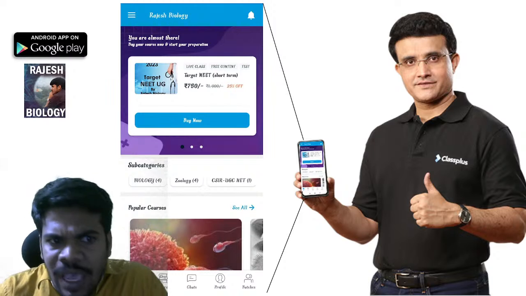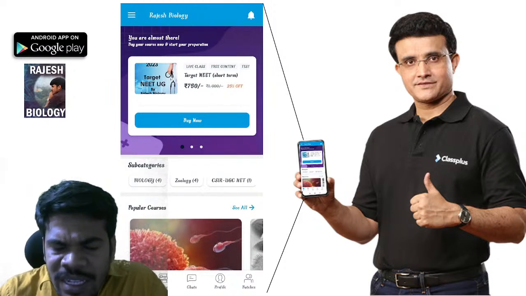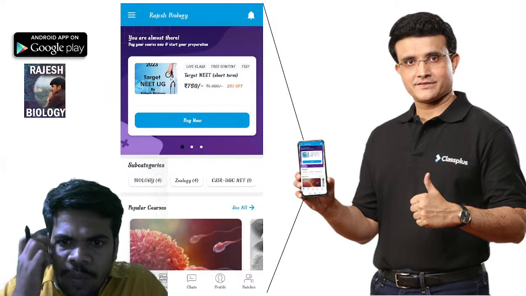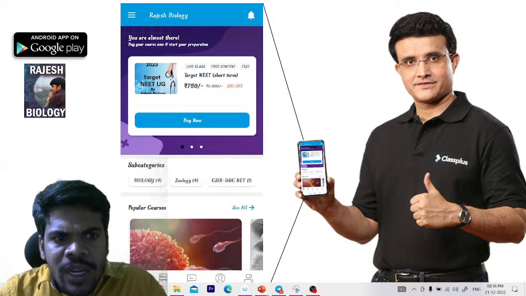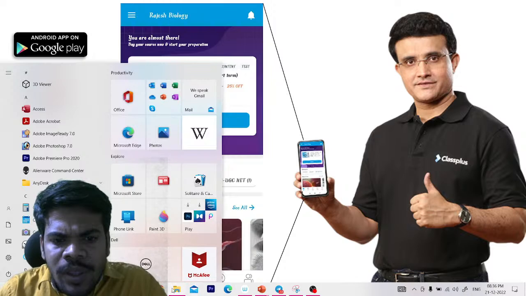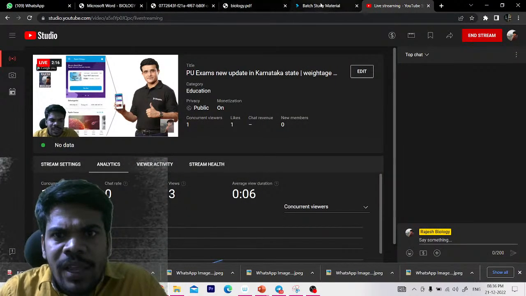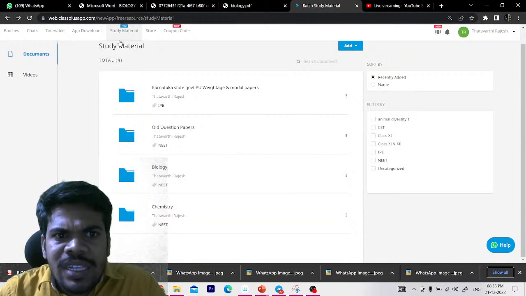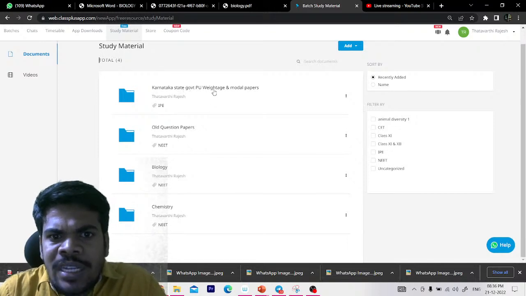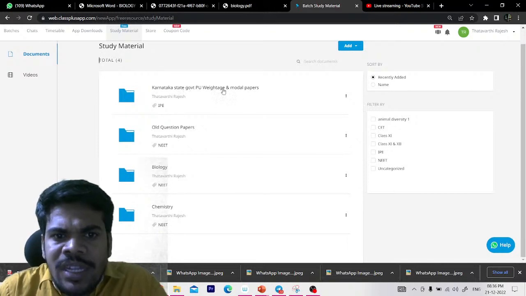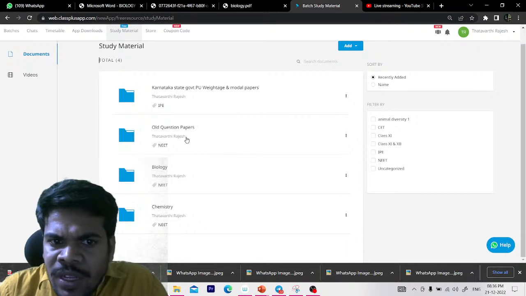I have an app, Rajesh Biology. In this app only, I provide all the model question papers and chapter wise weightages. You can download it from the Play Store. In this app there is a study material option. In this study material option, you can find the Karnataka state government PU weightage and model question papers. It is a folder. Remaining folders are also there.